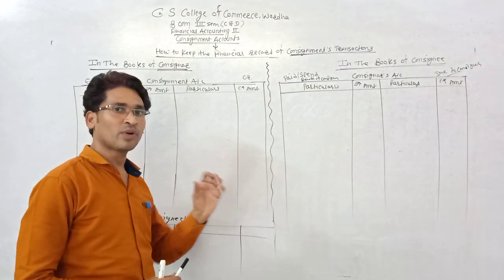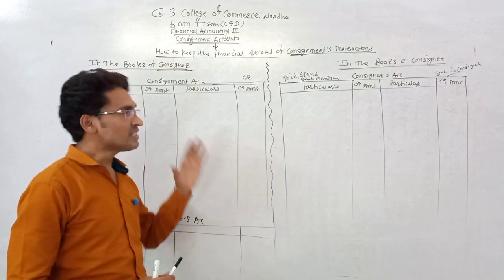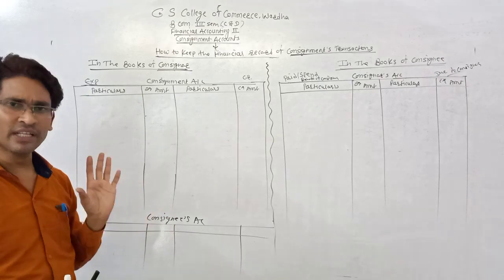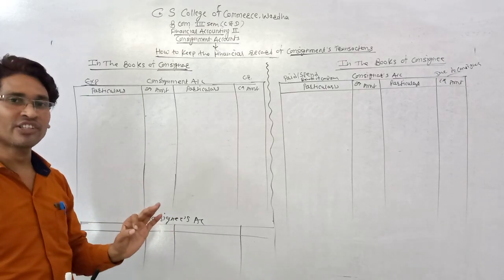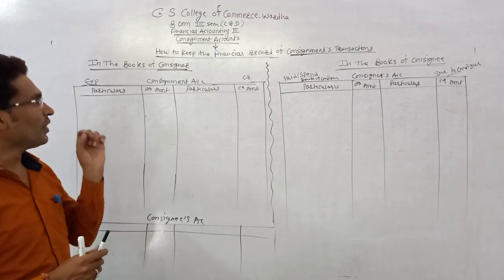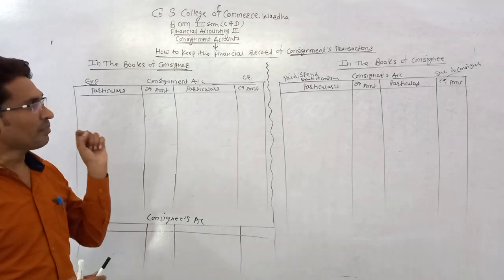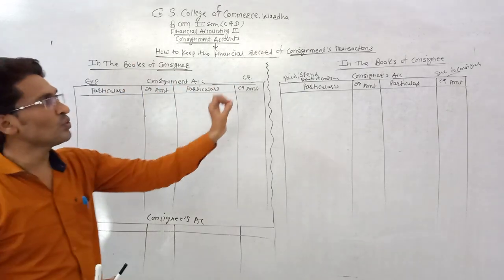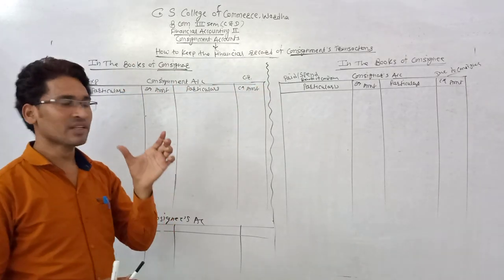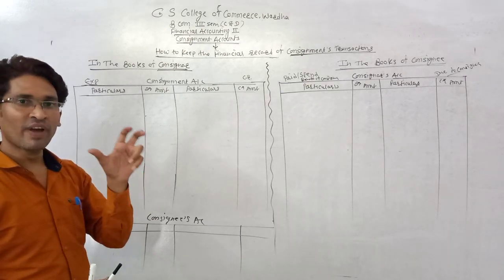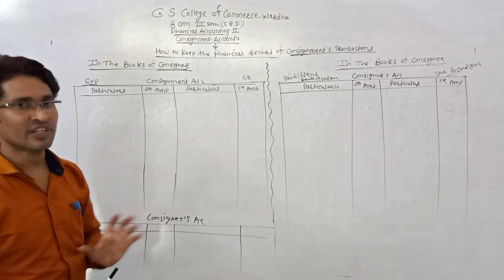The first transaction related to consignment is that the consignor sends the goods to the consignee. It's a compulsory transaction, and without it no consignment is made. So in every example it's compulsory, and the first transaction is that the consignor sends the goods to the consignee. Now we see how to keep the financial record of this transaction.